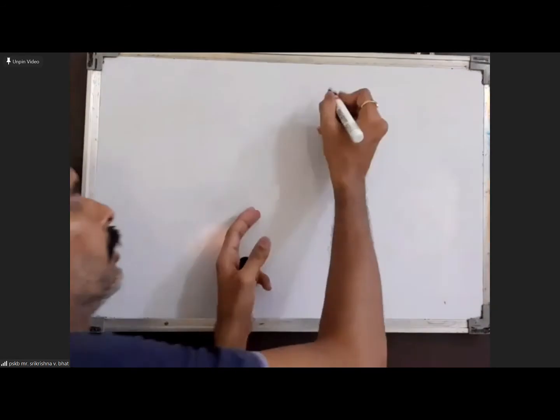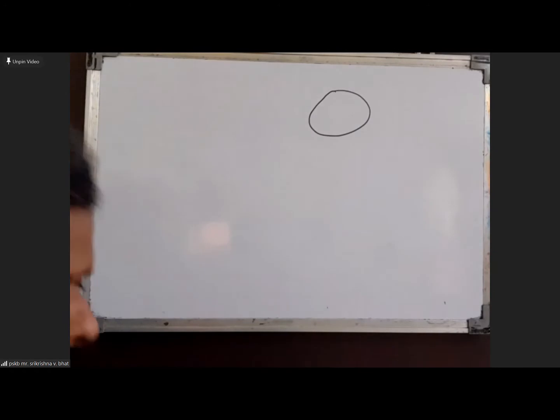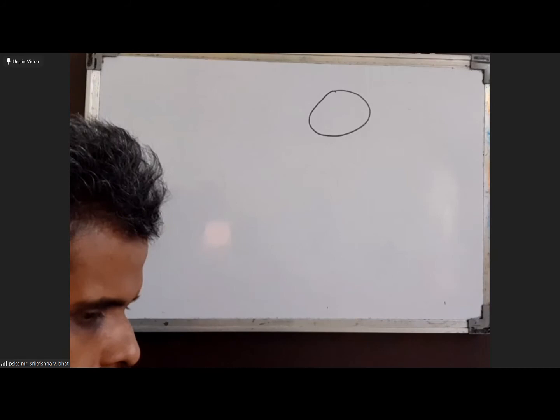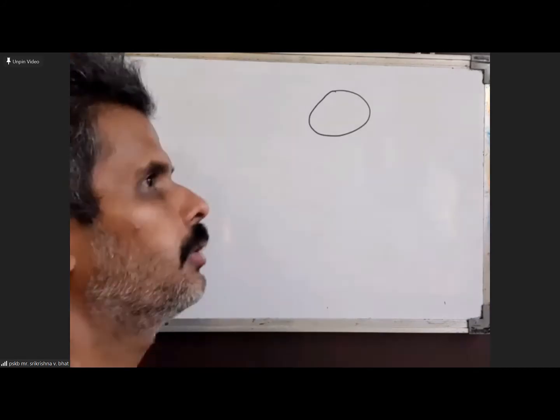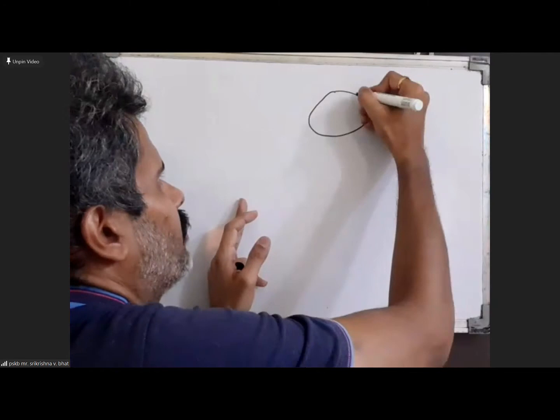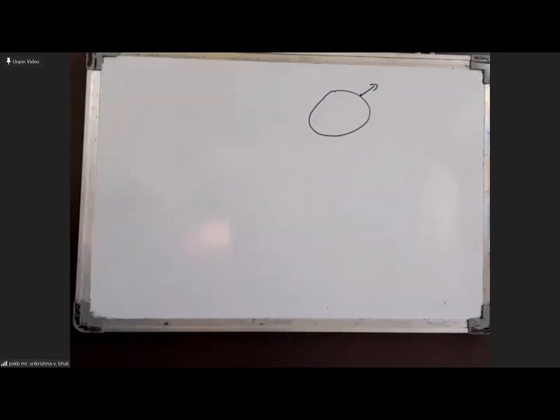Sir, one doubt. Can you draw one sphere, sir? Sir, now this is the Earth. One particle is projected vertically upwards from the top of the Earth, normal to the surface.